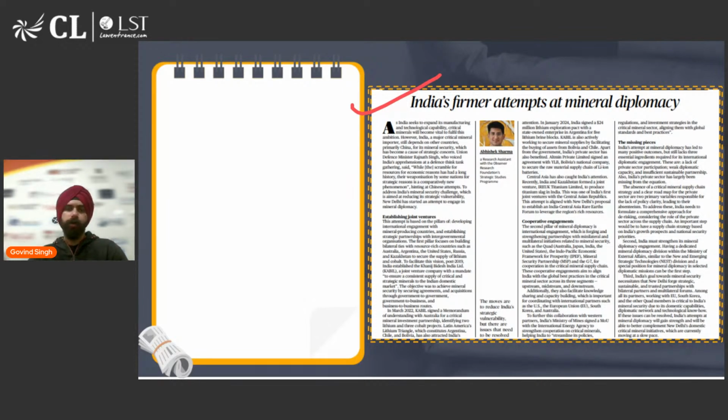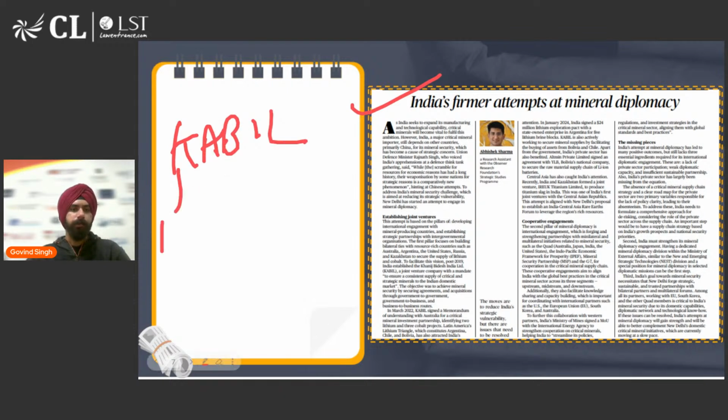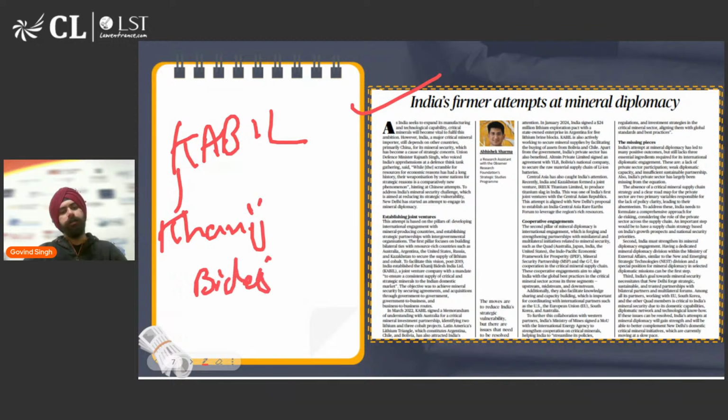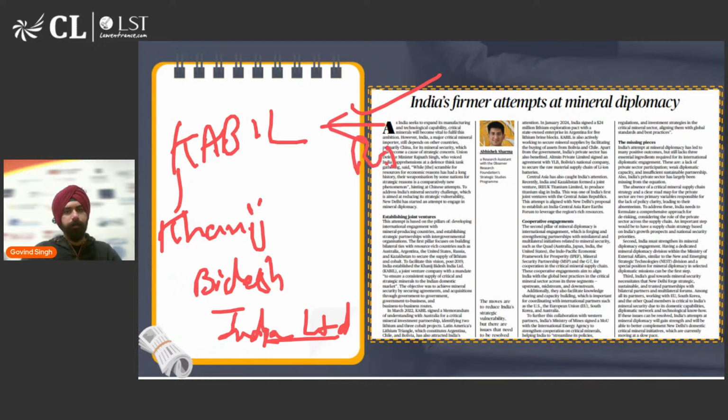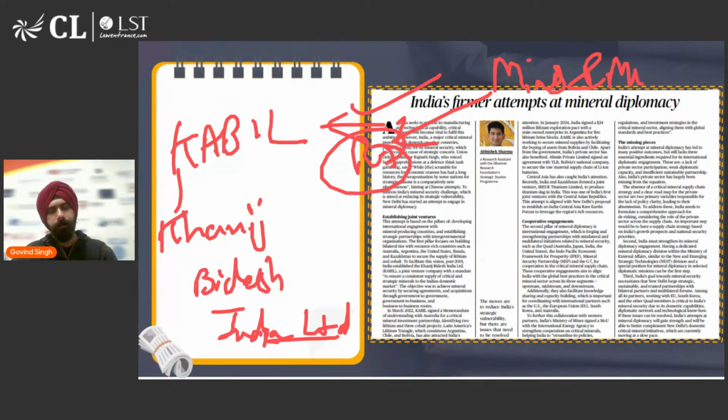And these partnerships, how are we signing them? We are signing them through an entity of the Indian government which is called KABIL. The full form is Khanij Videsh India Limited. So this is essentially a company operated by the Indian government, although a private company, which is entrusted with the task of finding partnerships in different countries, finding mines and minerals in different countries, and getting into partnerships in order to procure critical minerals for India.